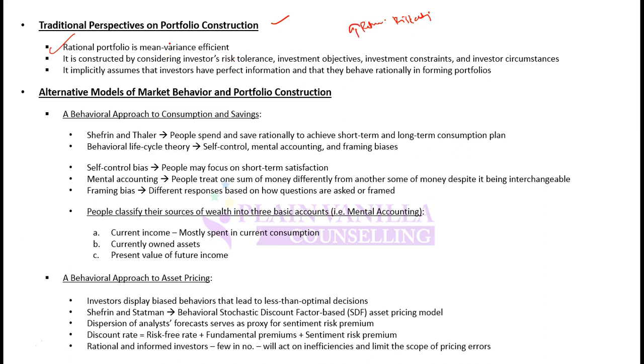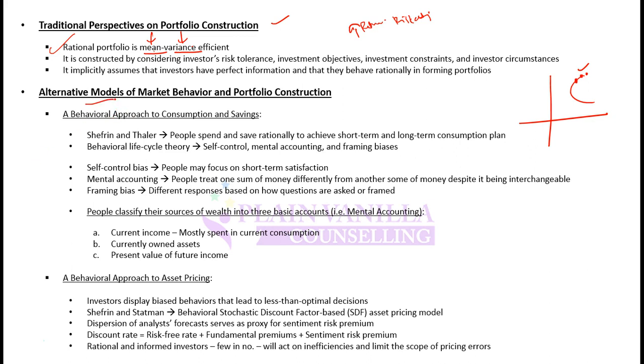Recall from Level 1 in portfolio management, you studied the concept of mean variance efficiency: we select the portfolios that are mean variance efficient, that give you the highest mean return with the lowest possible variance, that is, the highest return with the lowest possible risk. So traditional finance says that a rational portfolio will be formed, and should be formed, based on mean variance efficiency.